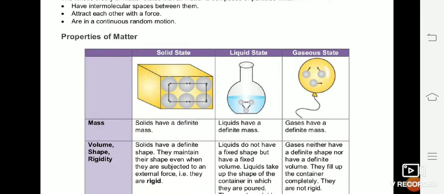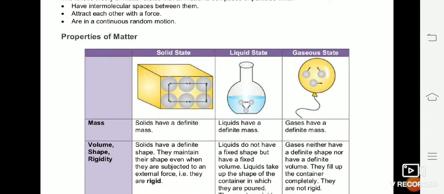Now what about their volume, shape and rigidity? What do I mean by rigidity? The substance which does not change its shape when external force is applied on it is called rigidity. If you try to apply force on a wooden block, will the shape of the wooden block change? No. So solids have a definite shape. They maintain their shape even when they are subjected to an external force, that is they are rigid.